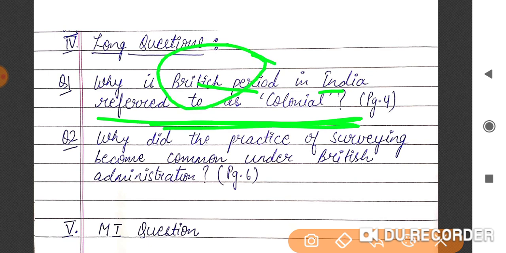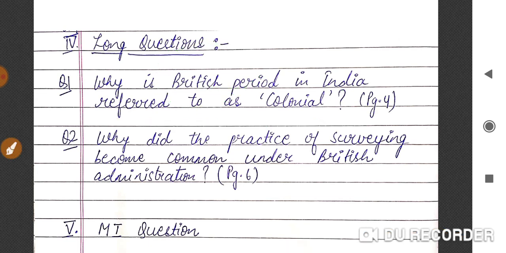There's a reason why we refer to it so, because the Britishers came as the rulers. They came and conquered the country and subjugated our country. They established their control over the economy and started buying goods at a lower price, and they started producing those crops which they needed for their export. And they also brought some changes in our taste and preferences. So because of all these changes, the British period is referred to as colonial. You remember that? For this you can take reference of page number 4 of your NCERT.